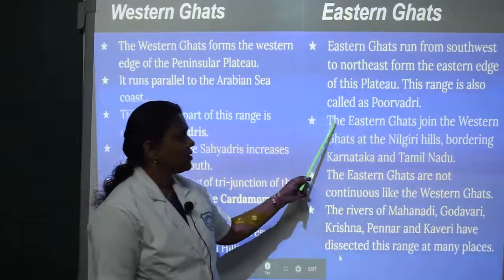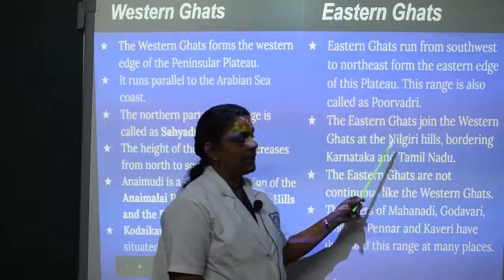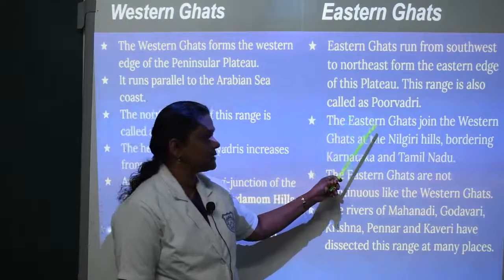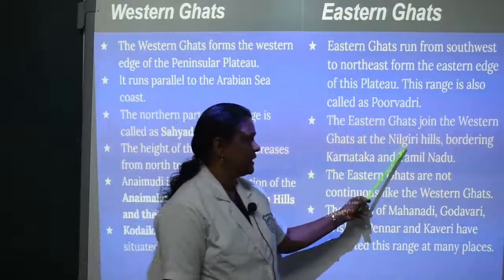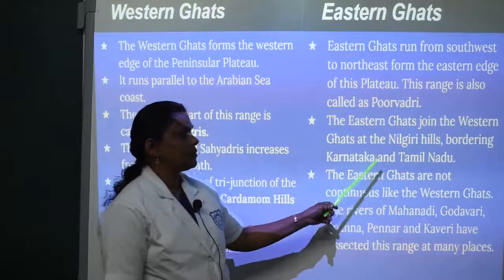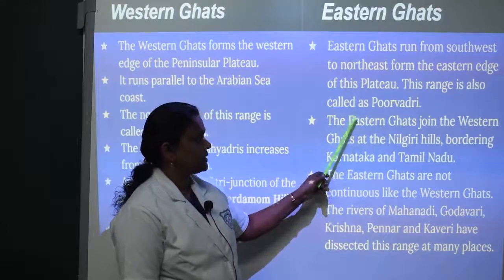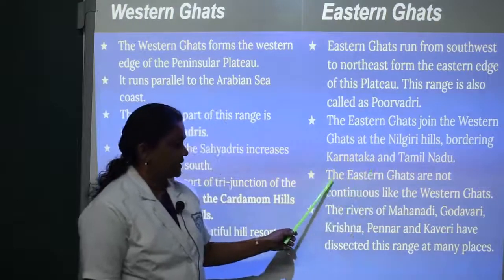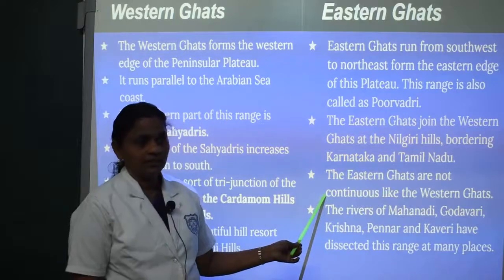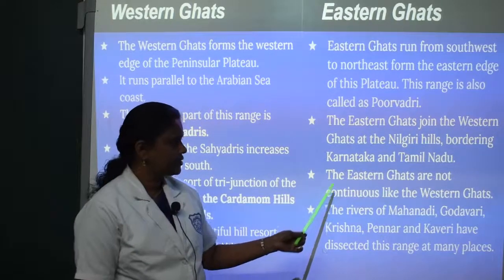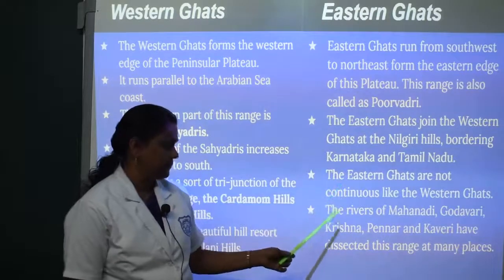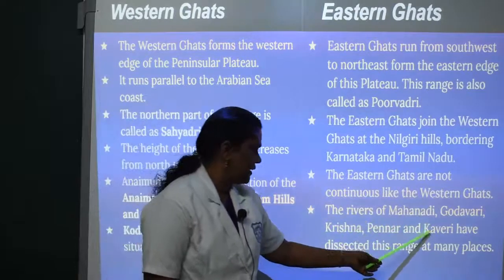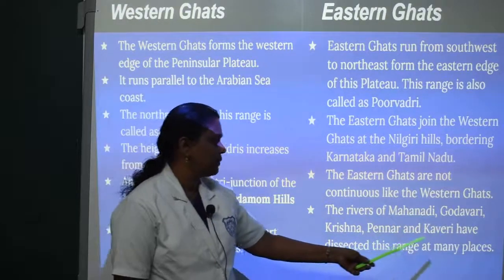The Eastern Ghats join the Western Ghats at the Nilgiri Hills, bordering Karnataka and Tamil Nadu. The Eastern Ghats are not continuous like Western Ghats. Western Ghats is a continuous range, but Eastern Ghats is not. The rivers Mahanadi, Godavari, Krishna, Pennar and Kaveri have dissected this range at many places.